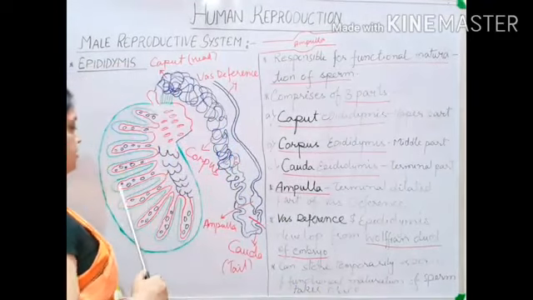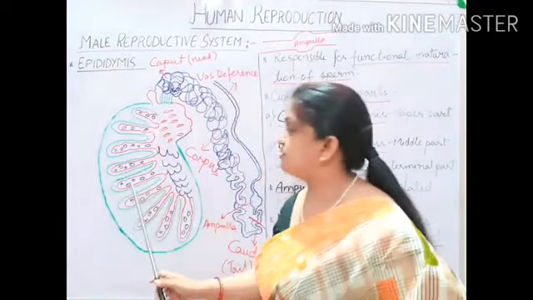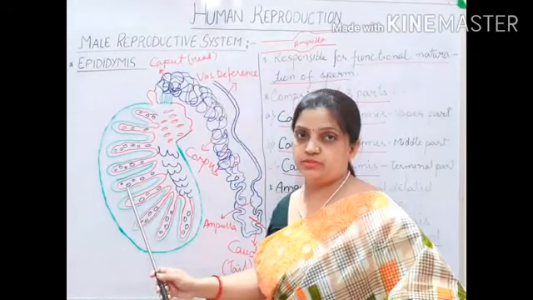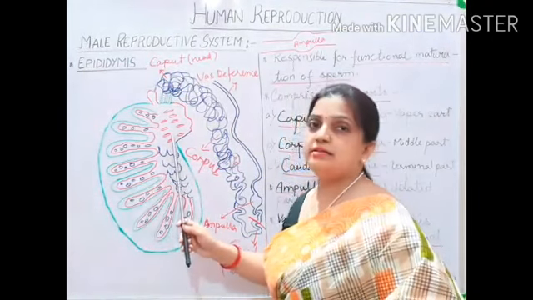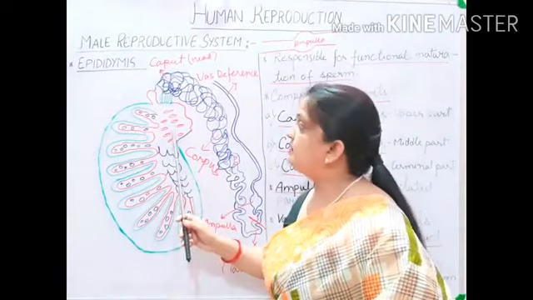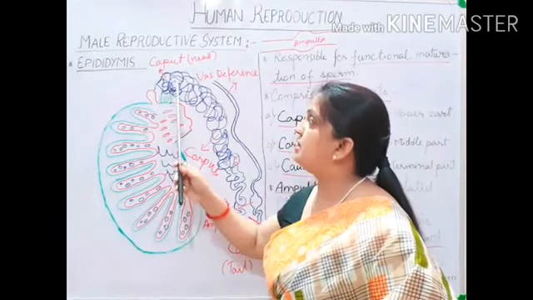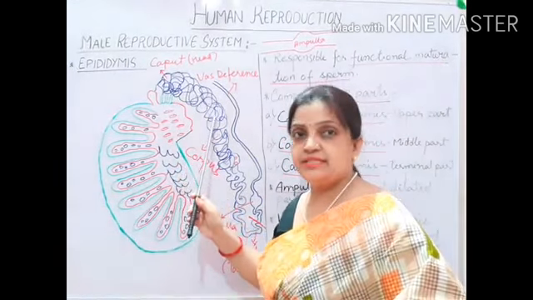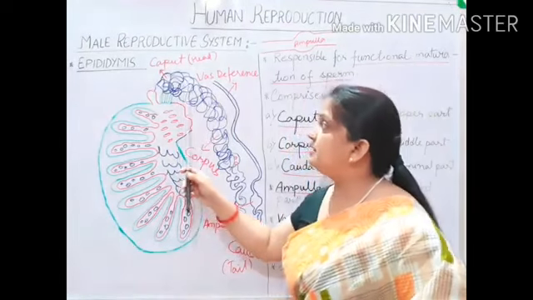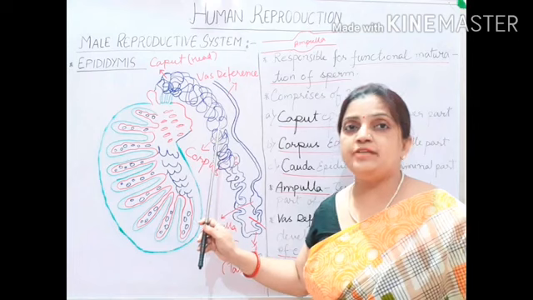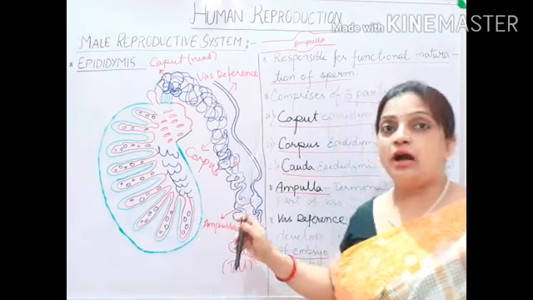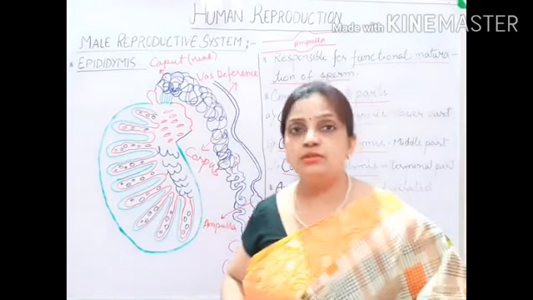You know that sperms are produced inside the seminiferous tubules. Then these sperms are passing into rete testis. Then they are passing through vasa efferentia into epididymis. So inside the epididymis, the sperms can be stored. Now for how long can the sperms be stored?